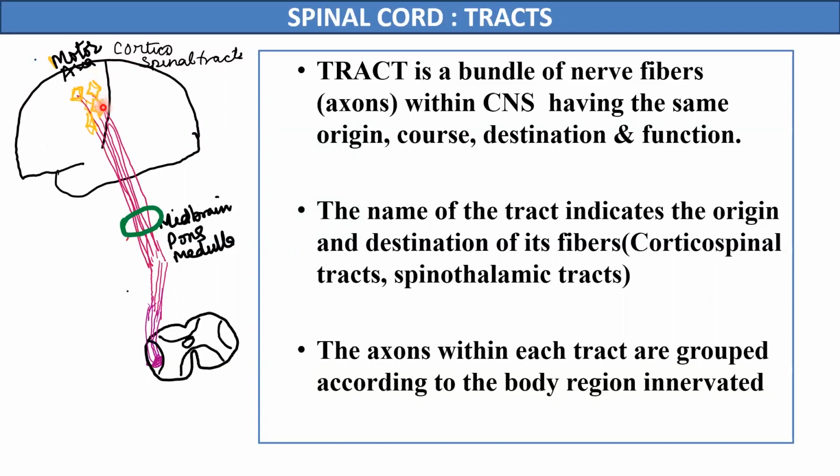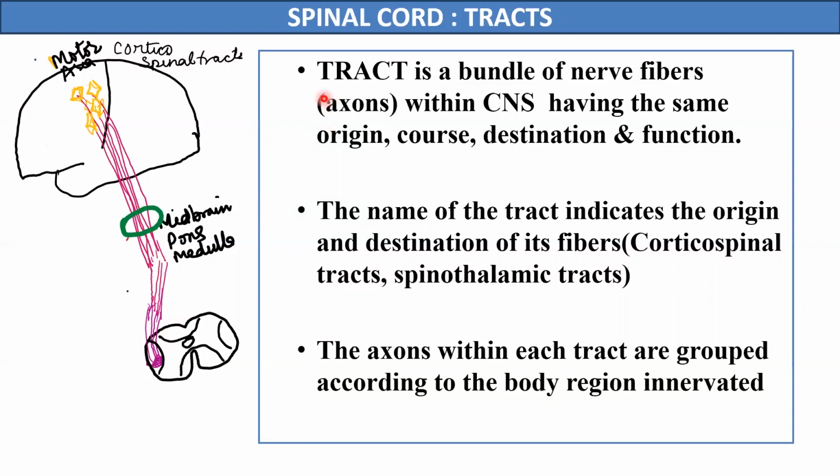So all the axons take origin from this motor area of the cerebrum, from the pyramidal cells, and all these axons follow a similar course through the internal capsule, midbrain, pons, and medulla. All these axons of the corticospinal tract terminate in a similar area in the spinal cord, and they perform a similar function of controlling voluntary skilled movement.